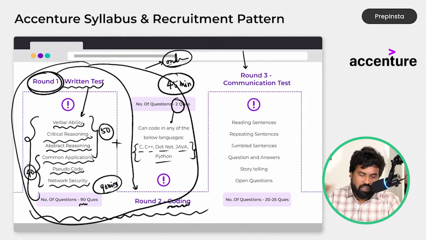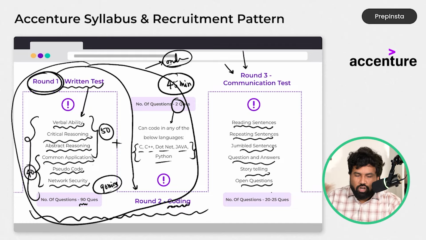So whoever is shortlisted here will come to the communication round. In the communication round, we have reading sentences, repeating sentences, jumbling sentences, question and answer based storytelling, and open questions. We will talk about the syllabus for all these things in detail, don't worry.